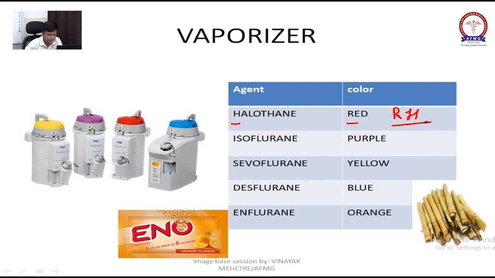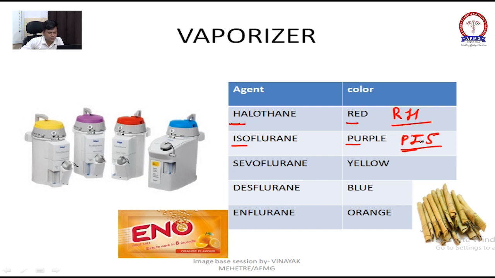RH, right heart. RH. Purple will go with PI, pin index, or you can call this piss. Every time you get pissed off, right? So this is your piss. You are getting pissed off by me right now, so pissed.